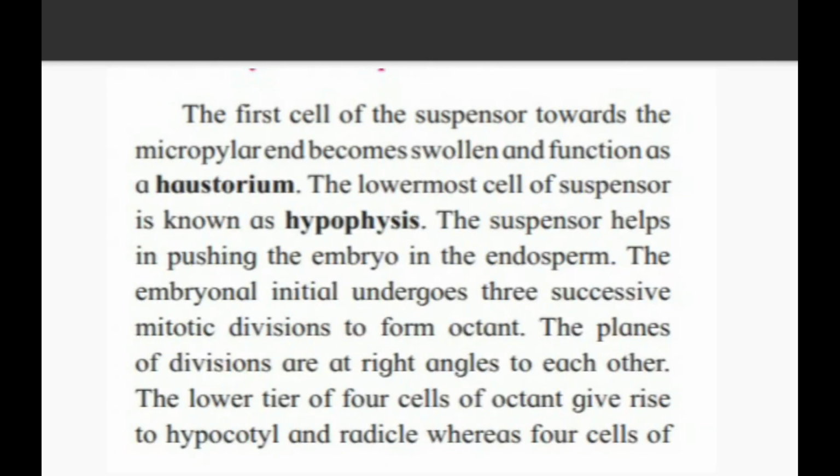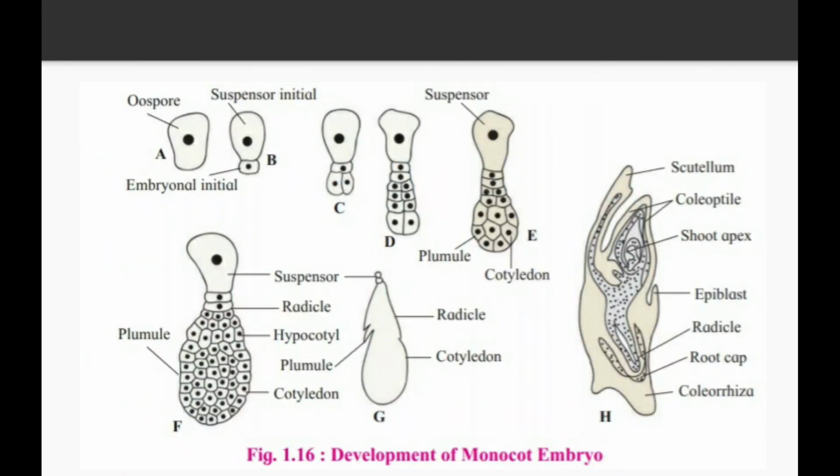The first cell of the suspensor towards the micropylar end becomes swollen and functions as a haustorium. The lowermost cell of the suspensor, diagram D, is known as the hypophysis.